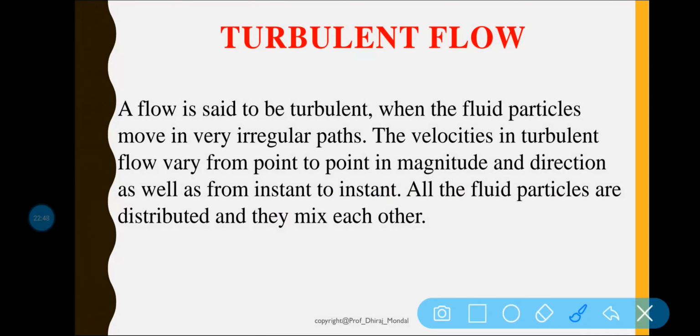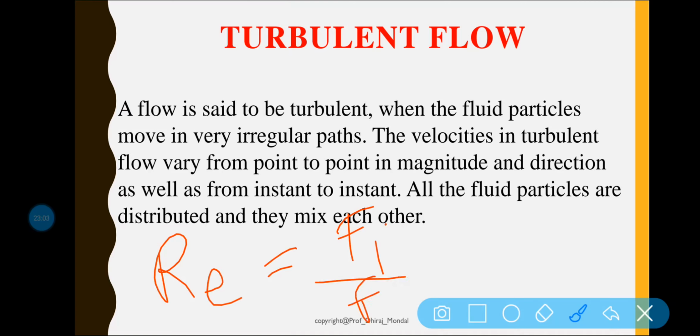So how can we say that this flow is basically turbulent in nature? Basically, with the help of the Reynolds number, we can say whether your flow is turbulent or laminar.